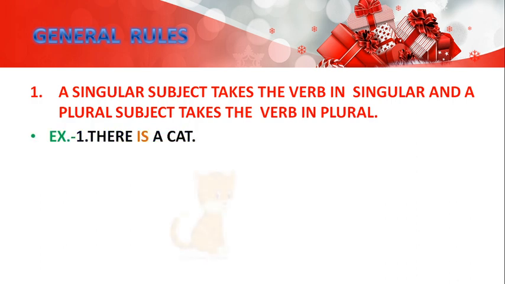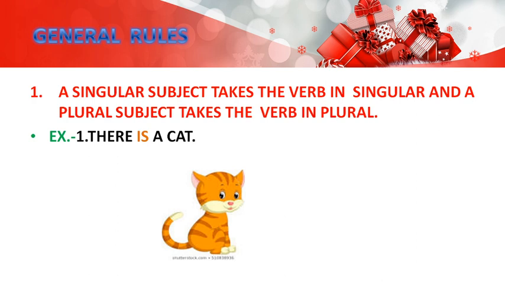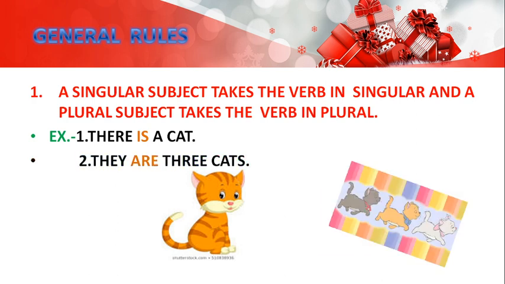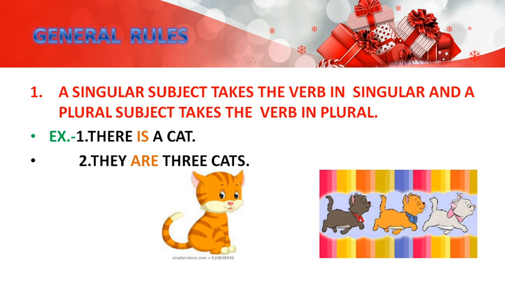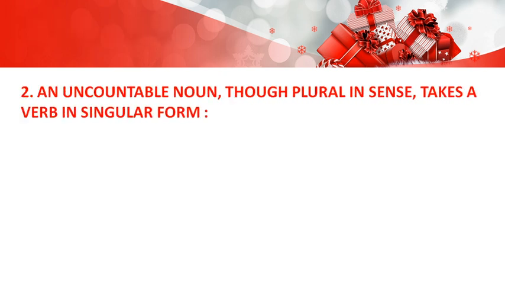Example, there is a cat. You can say one more, there are three cats. So dear friends, a cat took singular verb and three cats took plural verb. I hope you understood. Let us move.